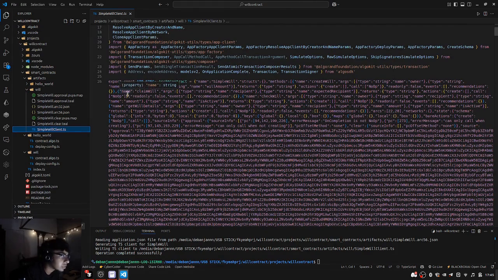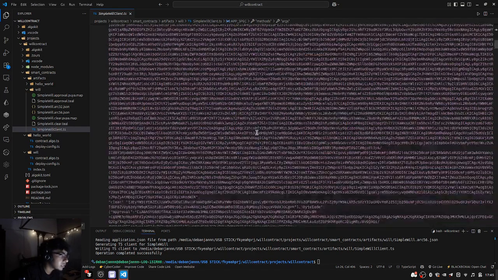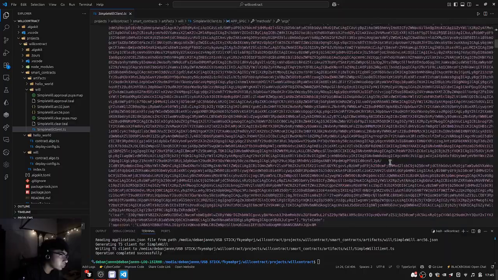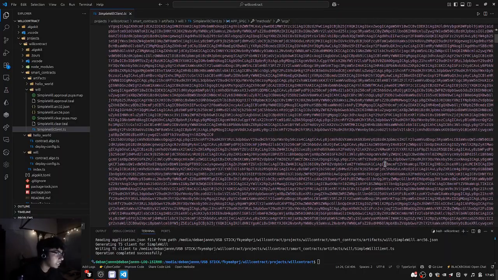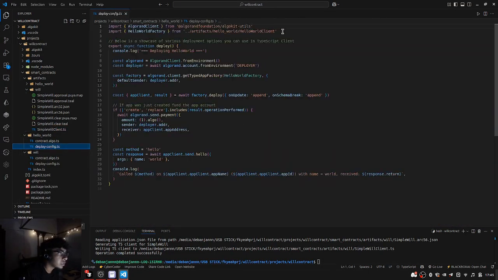You can see the function name over here is claim, the arguments are string recipient and string expected recipient, and it returns a string type. It's what ABI does. It explains what the function does, how a smart contract is integrated, and all. After this client is generated, this simple will client.ts, we need this, right?